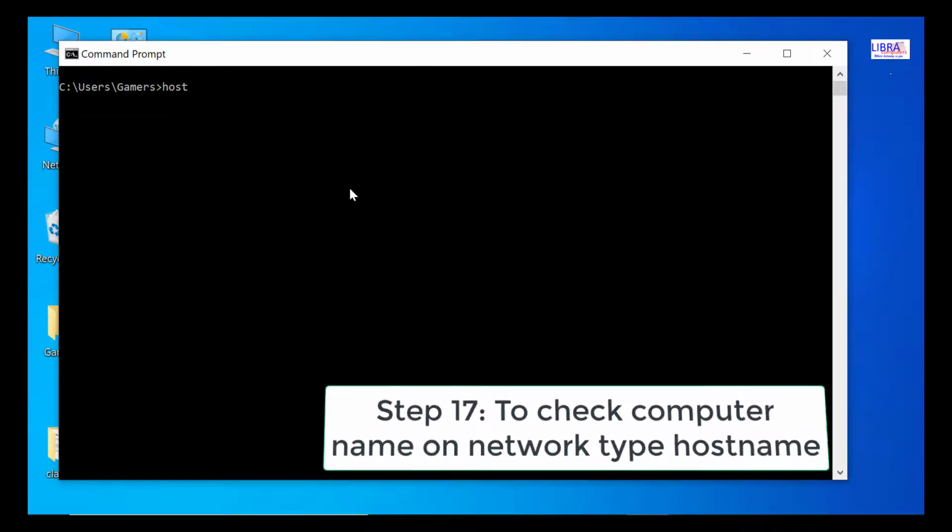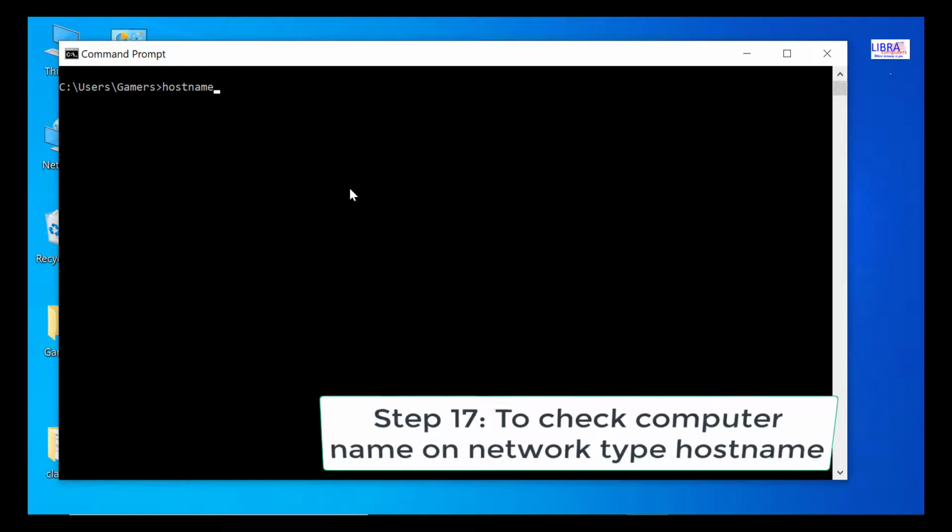To check the name of the computer or host name, we can type hostname in the command line interface.